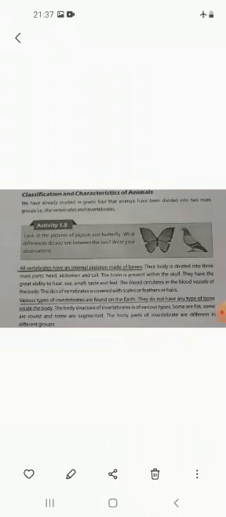Okay, our next topic is the animals classification, or we can say the classification and characteristics of animals. We have already studied that all the animals present on this earth are divided into two main categories, vertebrates and invertebrates, and this classification is based on the presence or absence of the backbone, or we can say the vertebral column. Those animals in which the backbone is present are known as vertebrates, while the animals without a backbone are known as